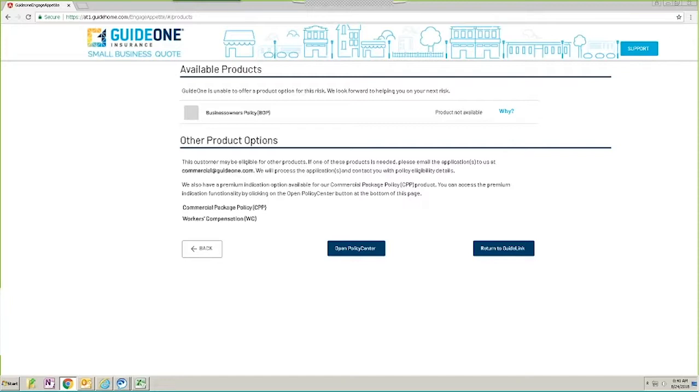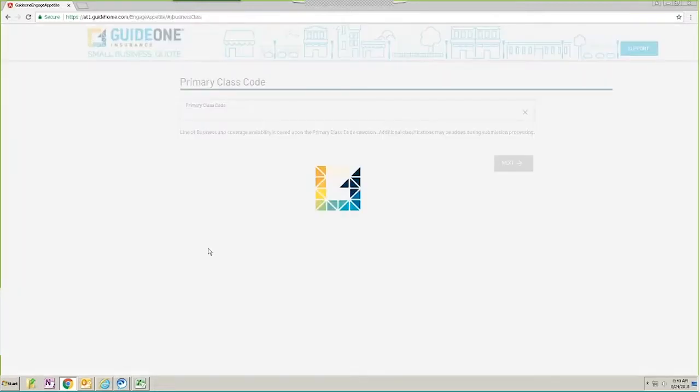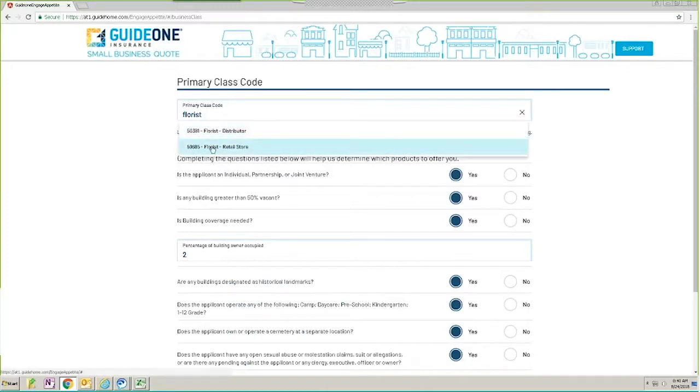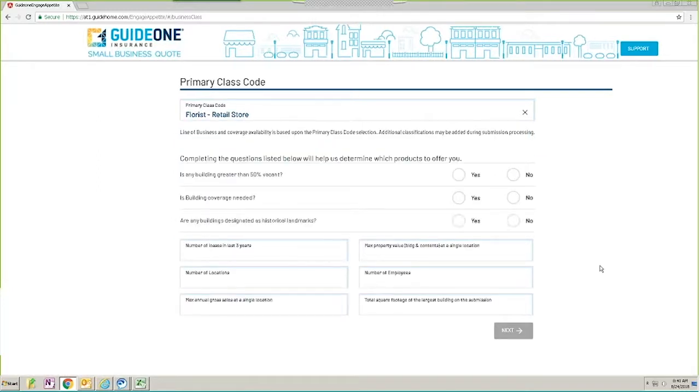But we're going to go back and change our answers. We're going to do 2 things. We're going to change to a different class code because we want to show you some slightly different questions. So we're going to search for a florist, and you can see that it brings up 2 different types of florist, a distributor and a retail. We're going to pick the retail, and that's going to generate a smaller subset of questions.